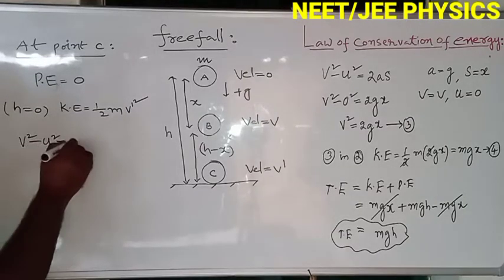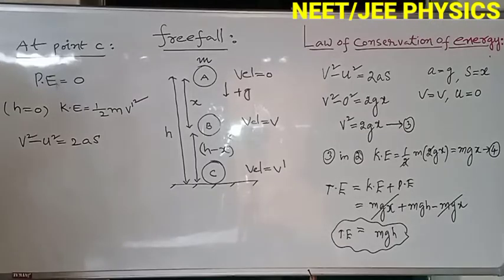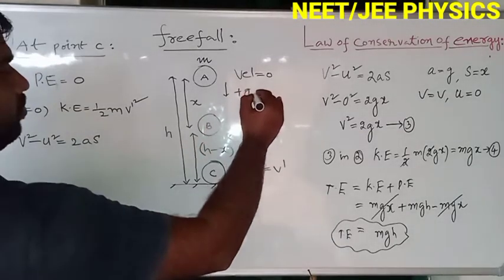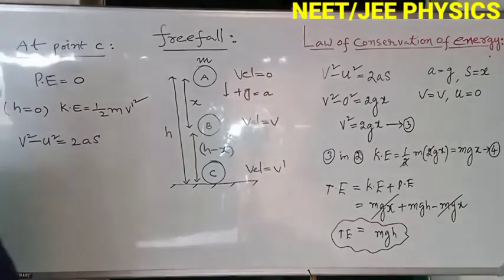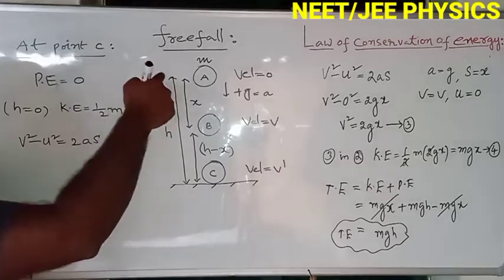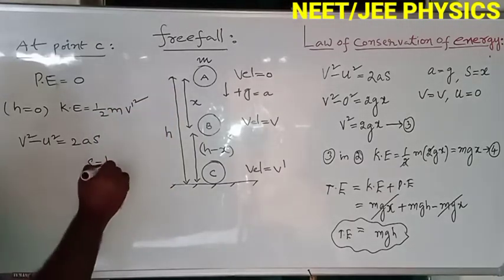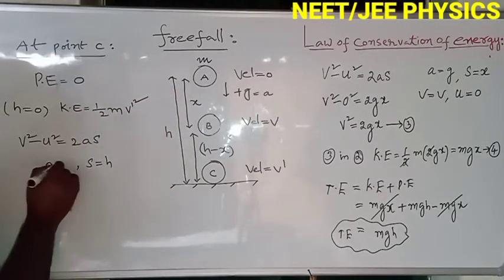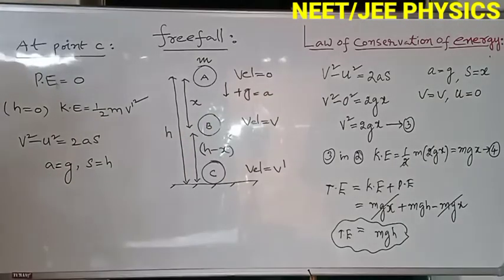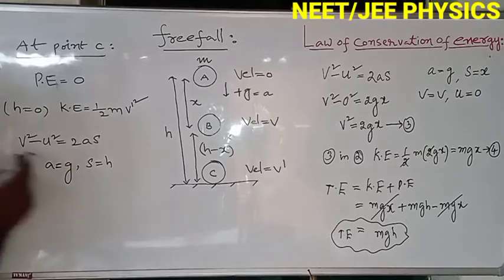Now how do we find out v dash square? According to the kinematic equation, v square minus u square equals 2as. Here the a value is plus g, and s is how much displaced? h is displaced from A to C. And the initial velocity u is 0 and the final velocity is v dash.